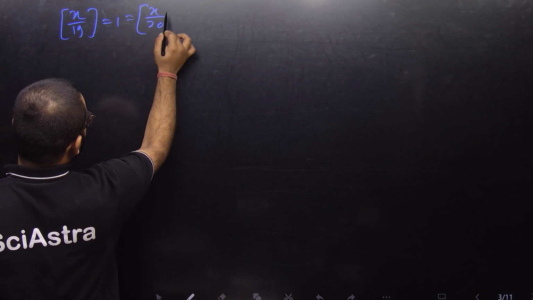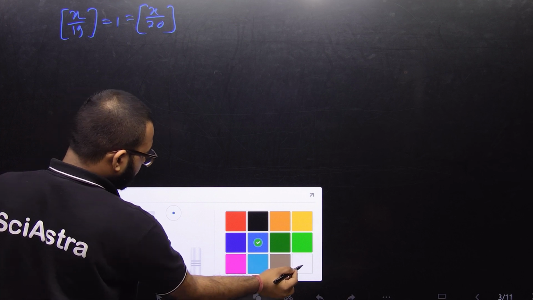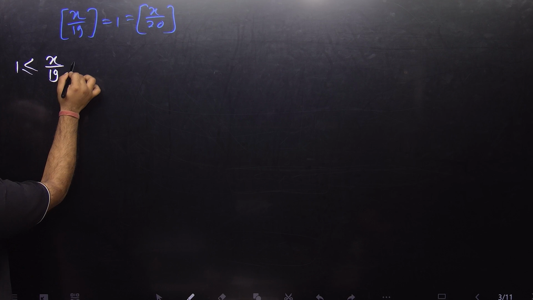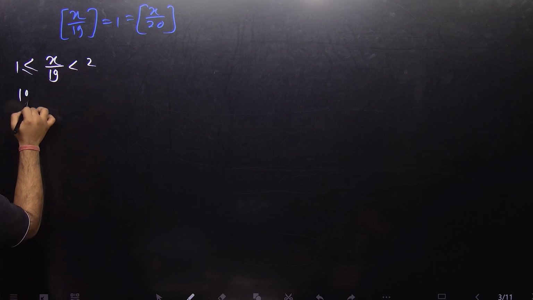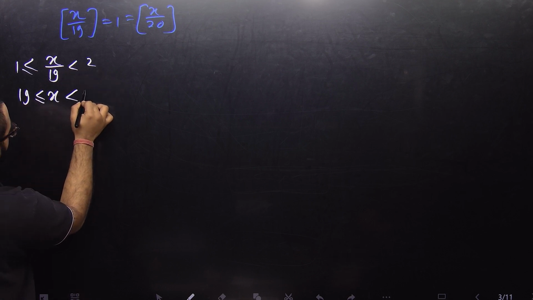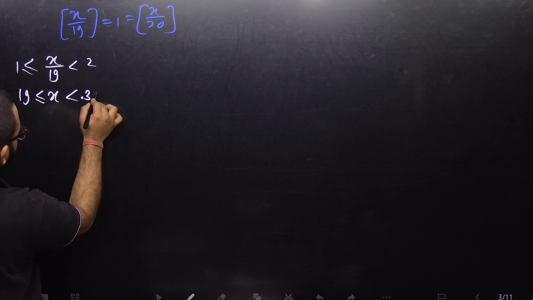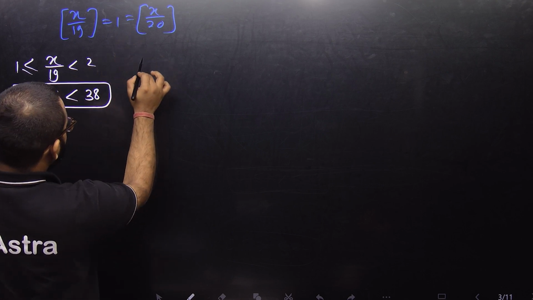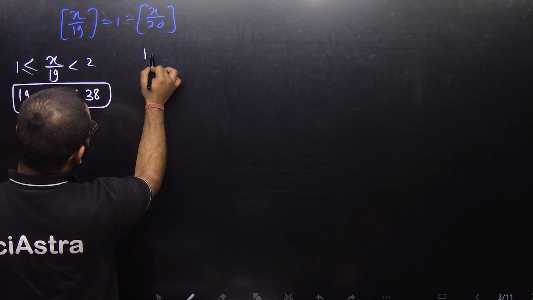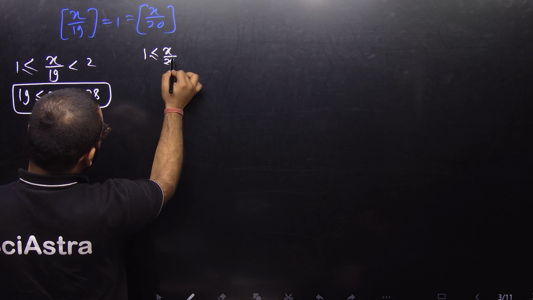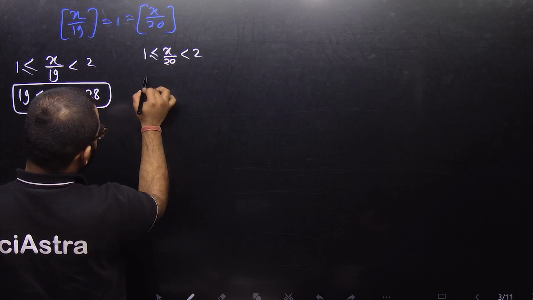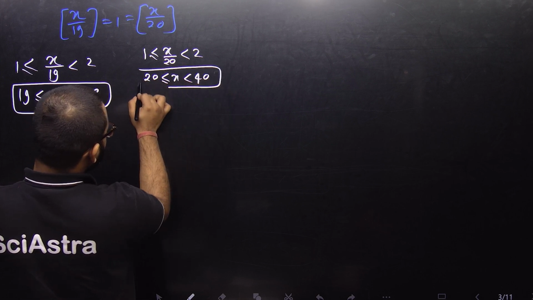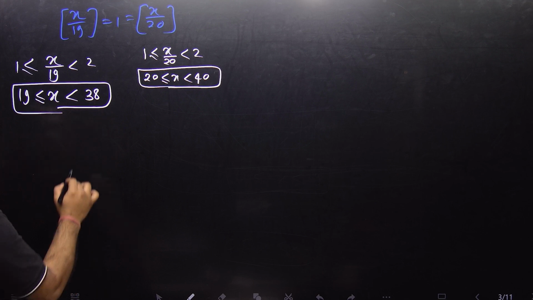If [x/19] equals 1, that means x/19 belongs to 1 to 2 (open), so x lies between 19 and 38 (open). When [x/20] equals 1, x/20 belongs to 1 to 2 (open), so the values are 20 to 40 (open). Let's take the intersection.